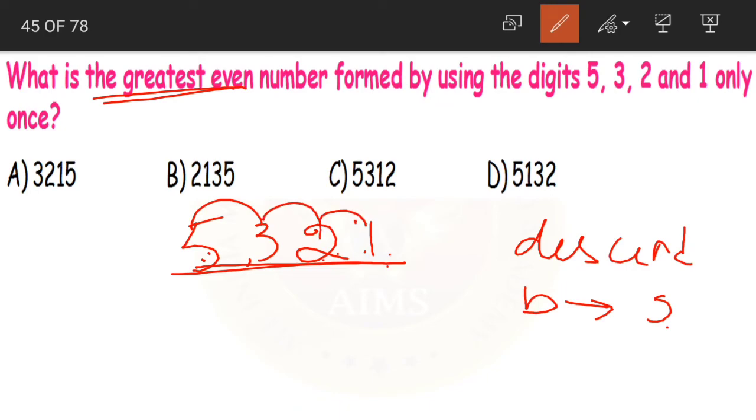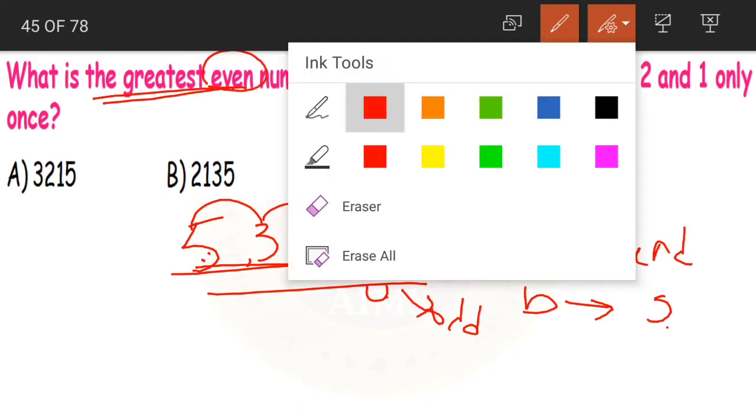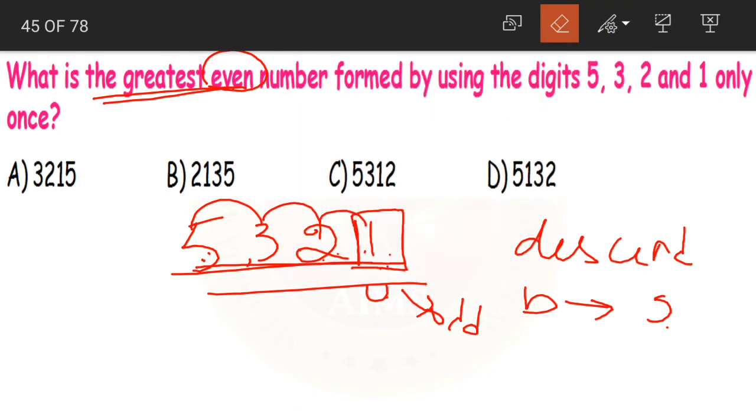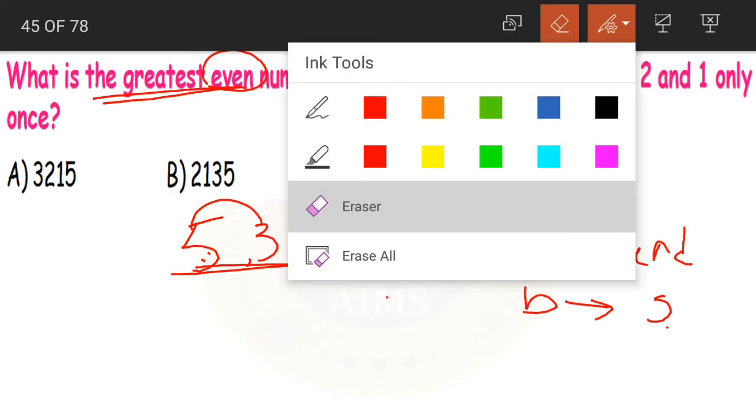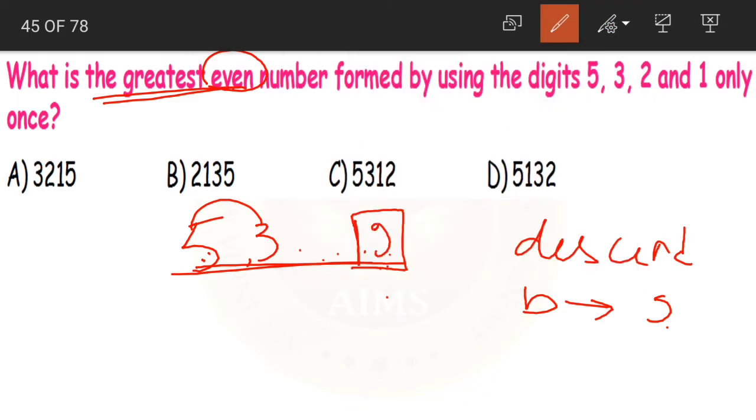But what is the problem with this is, here 1 is in the units place. Yes. Now 1 is an odd number. So the whole number becomes an odd number. But what do we want? We want an even number. So what will we do children? What is the even number here? The even number here is 2. So we'll change places with 2. What should come in the ones place? 2. And which will take the 2's place? 1. Okay. 1 and 2 are interchanging their places.